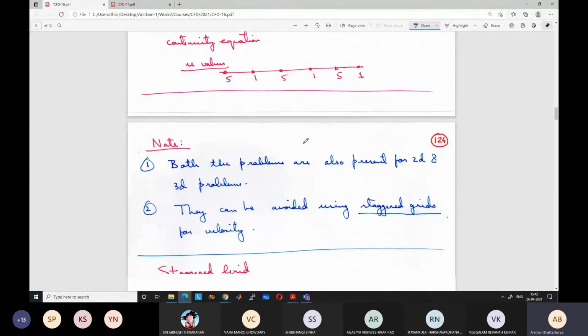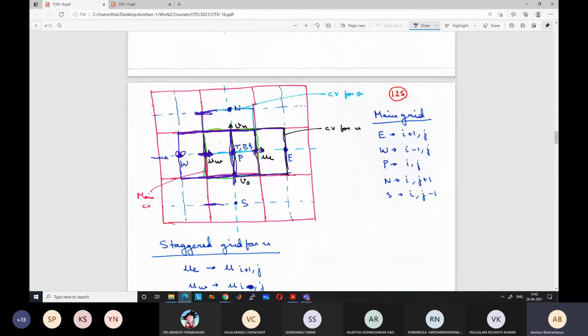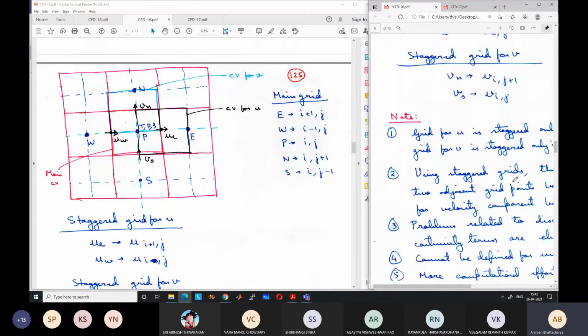So in this case, it will not cause any problem because we already have the values of ue and uw. We don't need to interpolate the values of ue and uw because we are already storing the values here. We can easily calculate du dx. So this is why the staggered grid is very useful.